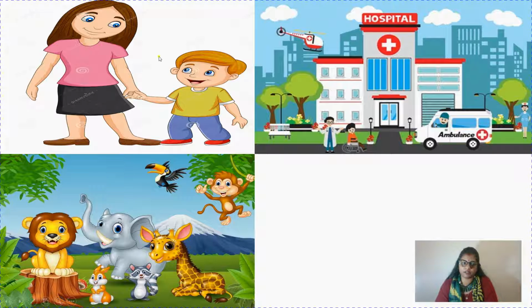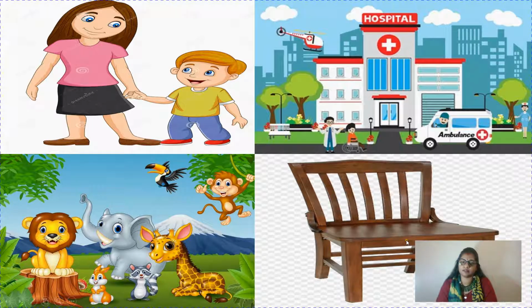Now in the third picture we can see a beautiful forest. Children, forest is also a place. And you know who lives in a forest? Animals and birds. Like you can see lion, elephant, monkey. So children, can we give them some name? See, this elephant is so cute. Should we call them Appu? So children, lion, giraffe, elephant or Appu. All these names will come under the category of animals. Suppose you have a pet bird at your home, any parrot. Okay, you can give a name to the parrot also. So, these are names of animals and birds.